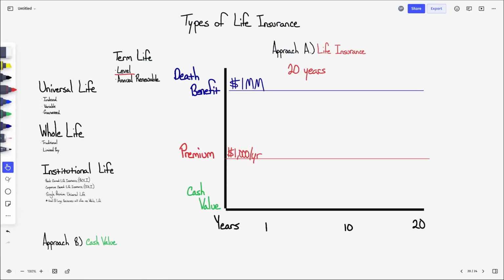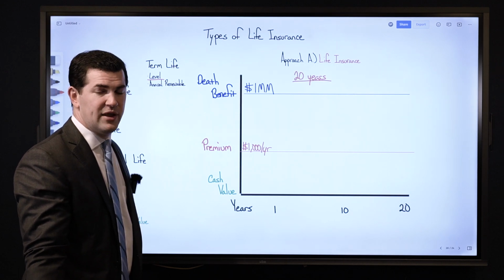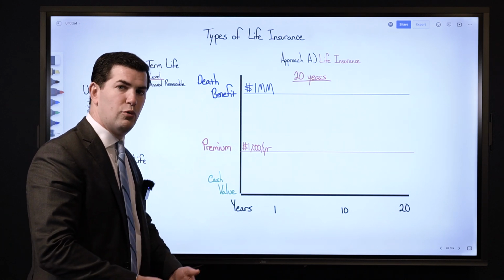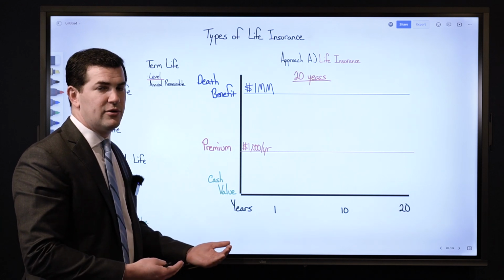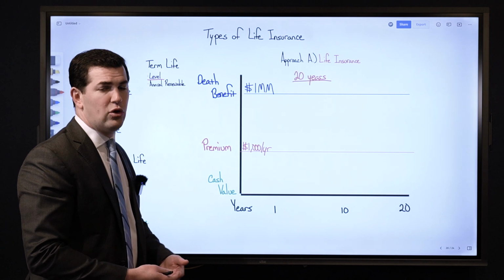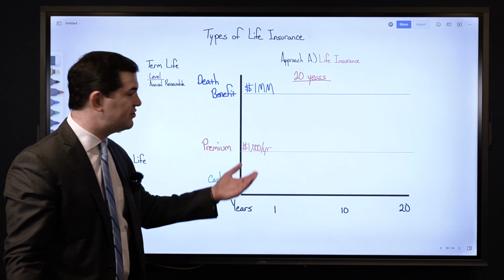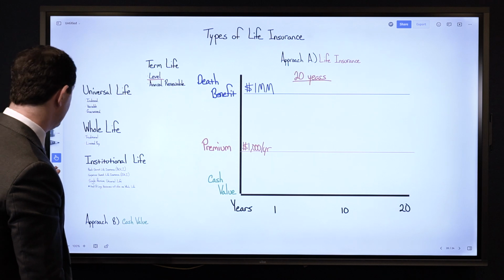Now, because it expires after 20 years, assuming I get a 20-year term policy, what happens to all of the premium payments? How much did you pay? $1,000 times 20 years is $20,000. It's gone. It's a lot like paying rent. If you buy a home and make mortgage payments, you build what? Equity. That's your money that you can access. If you pay rent, do you build any equity? No. It all goes to the owner. You have a place to live, but you're not building anything with those payments. Same thing here with a term life insurance policy. So that is a level term life policy.